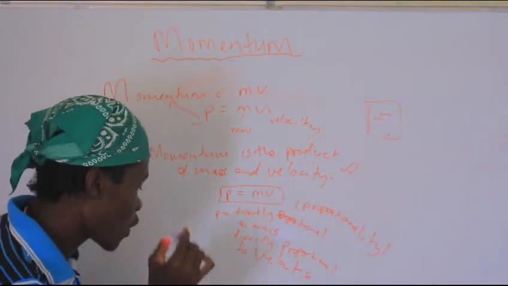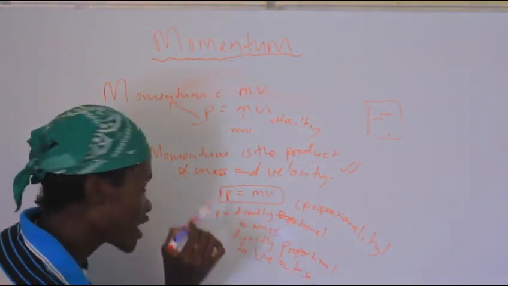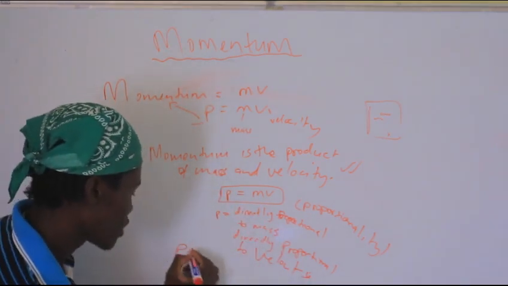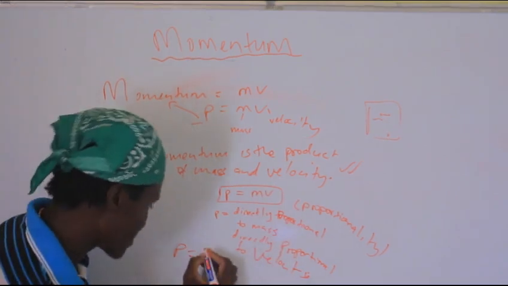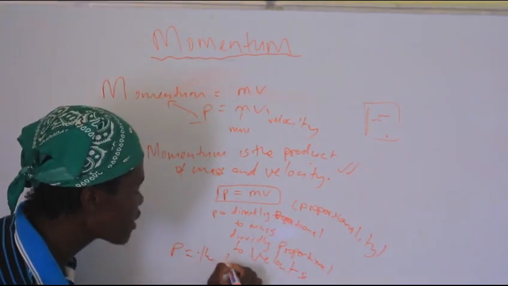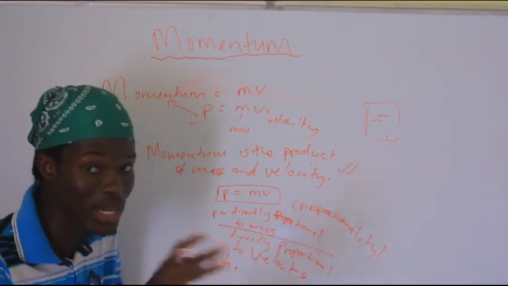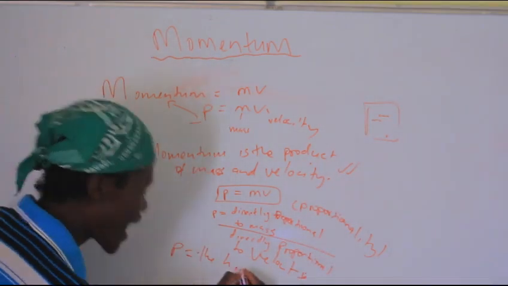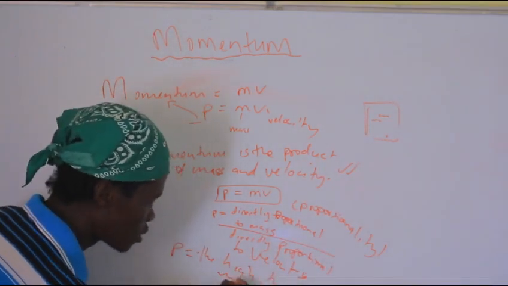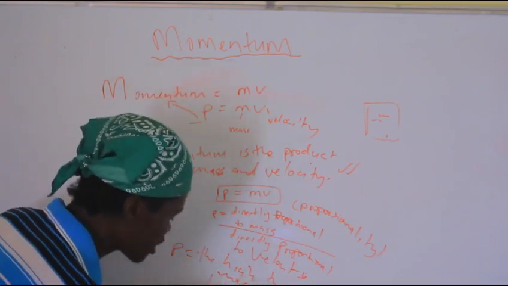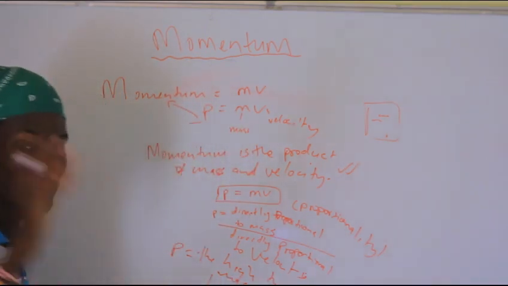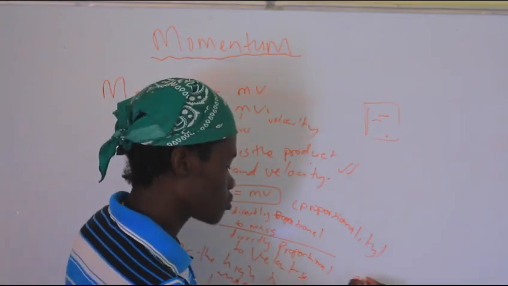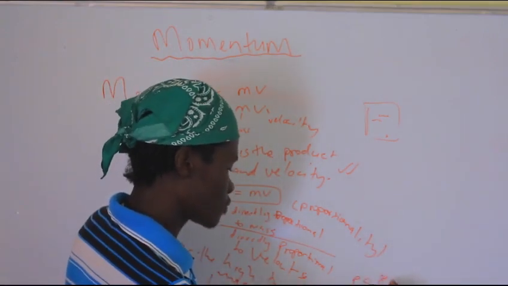Check again. So this is what's going on. Let's put it like this. The higher the mass. I'm talking about directly proportional to mass. When I'm talking about proportionality, I mean that the higher the mass, the higher the momentum.